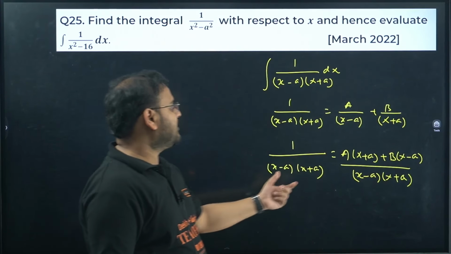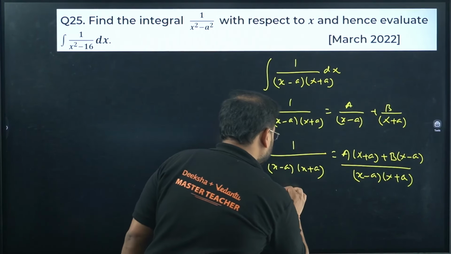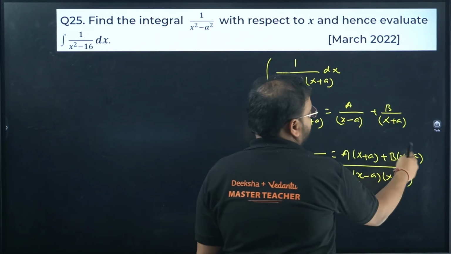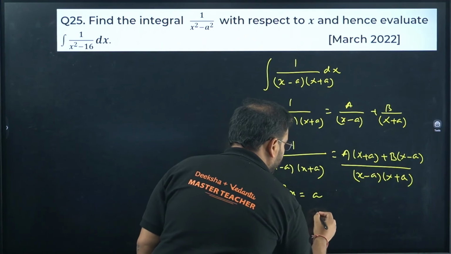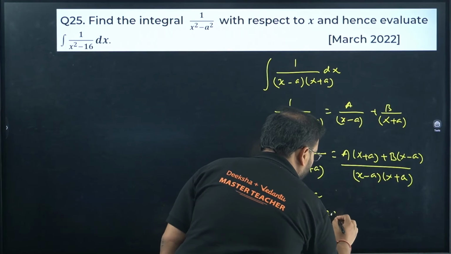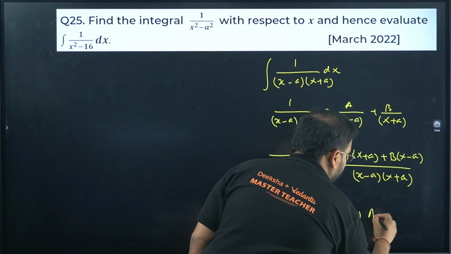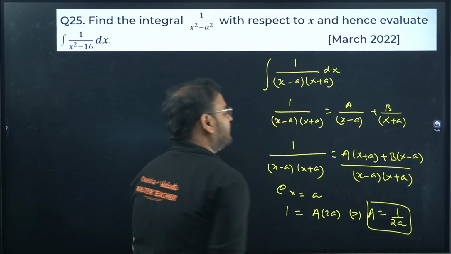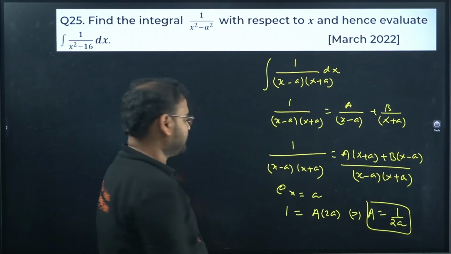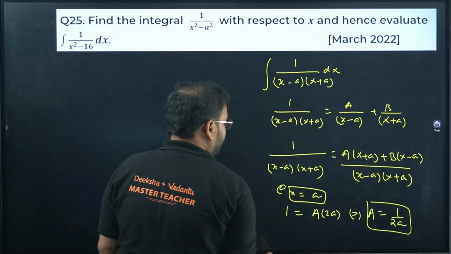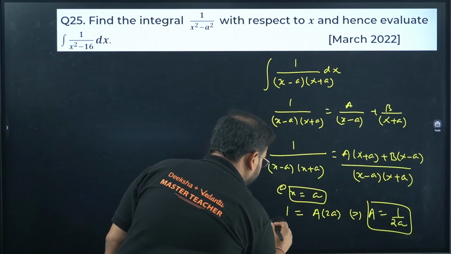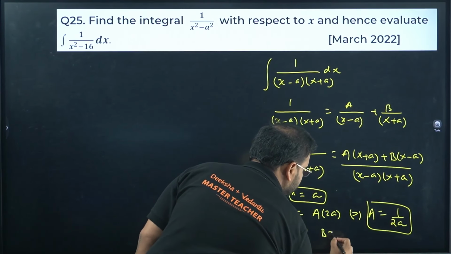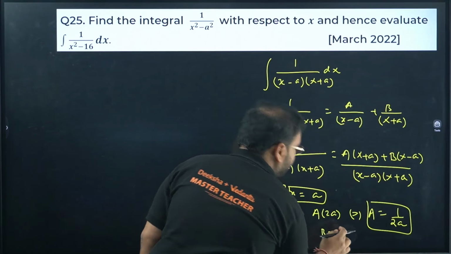Right? Compare these two now. So same approach you're going to use. When x is going to be a, what will happen? This will become 0. So you'll have 1 equals A times 2a. So the value of A is nothing but 1 upon twice of the small letter a. When you put x as minus a, you'll have the value of B as minus 1 upon minus 2a.